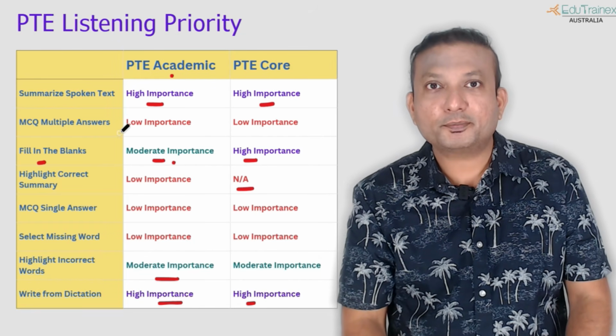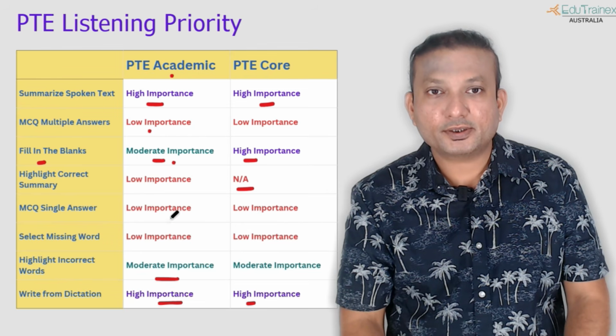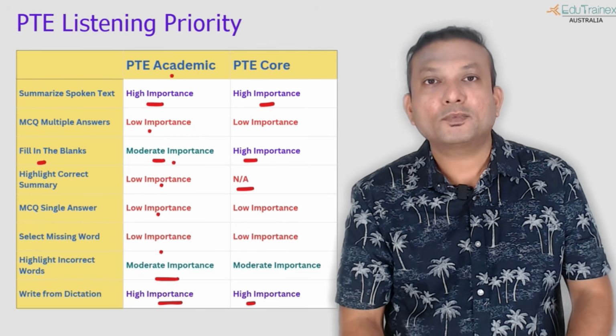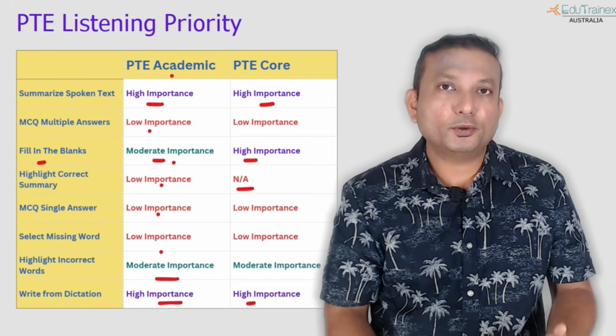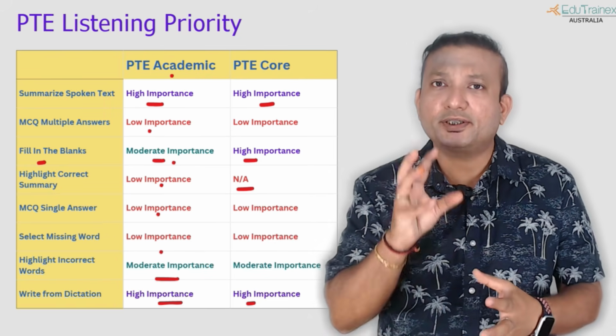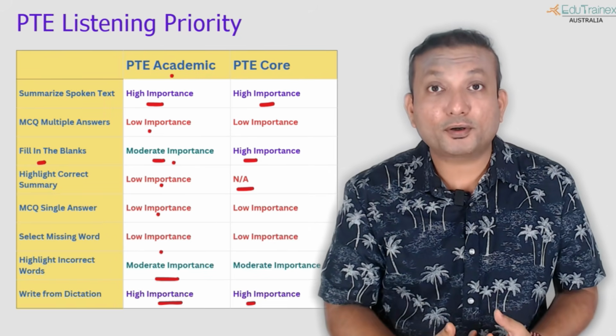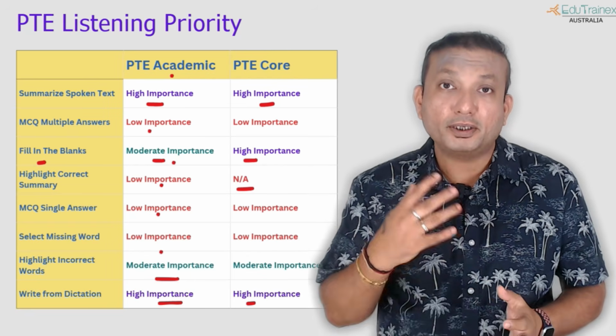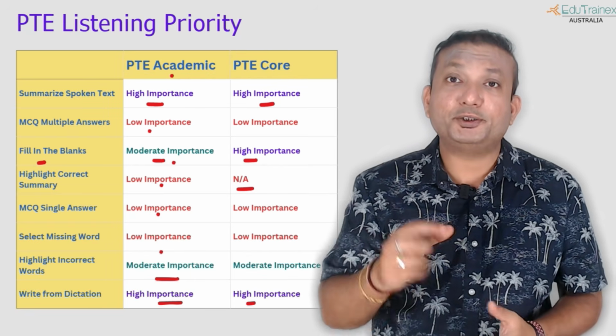Low important questions: multiple choice, multiple answer, single answer, select missing word, and highlight correct summary. Looking at the composition, these 4 modules collectively will be around 10% of the marks, but will require a lot of time, especially highlight correct summary. It's definitely a time waster. Big audio, big set of passages you need to read.